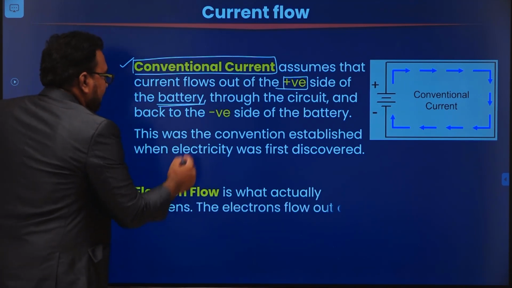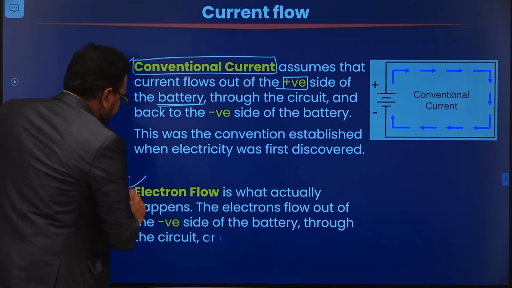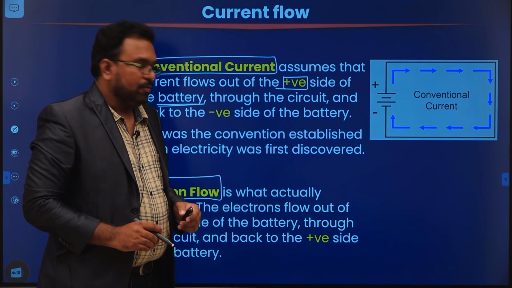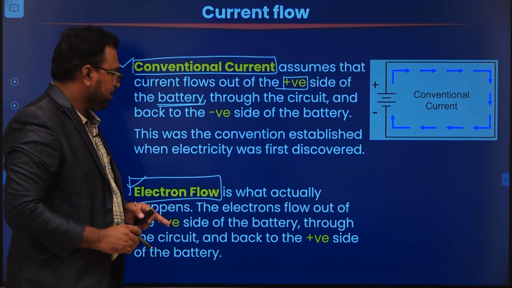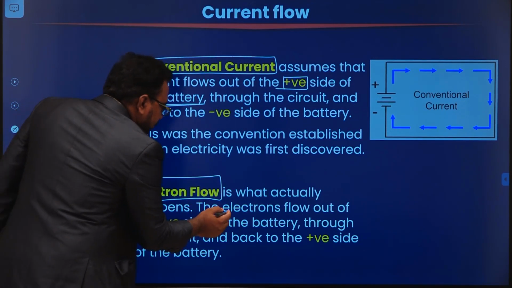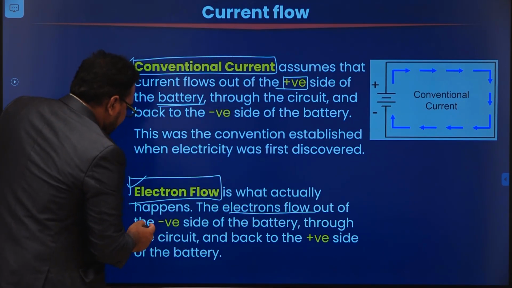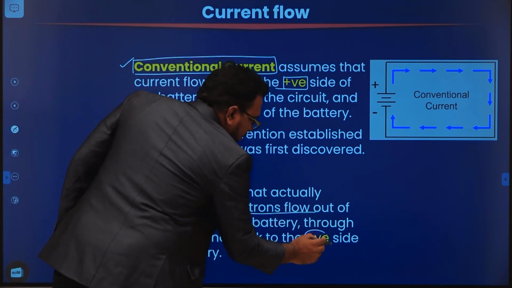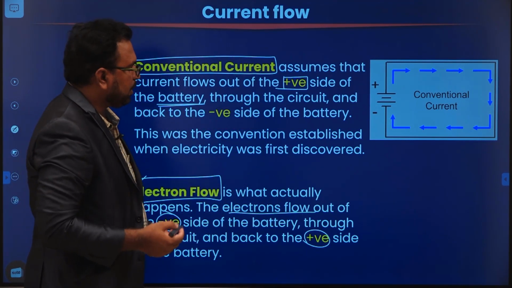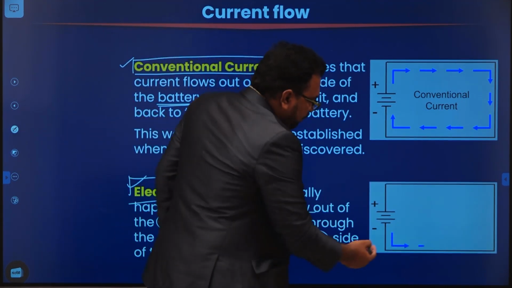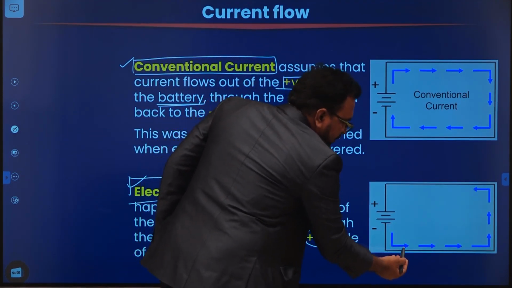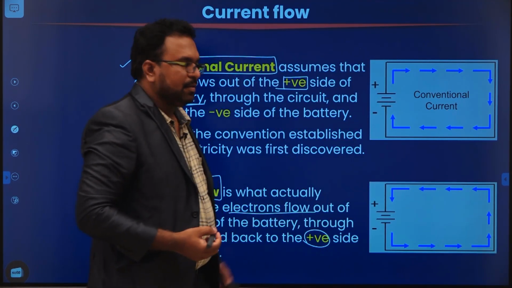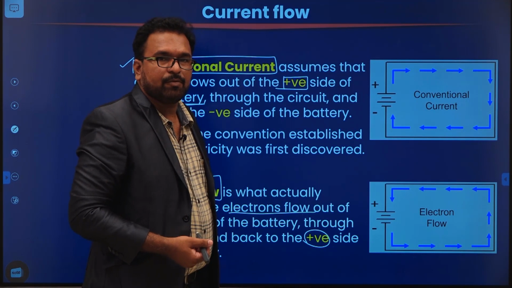Electron flow is exactly opposite to the conventional flow. How is electron flow going to be considered here? The electron flow is always out of the negative terminal of the battery and it will go back to the positive terminal of the battery like this. The electron flow will come out of the negative terminal of the battery, go through the circuit and come back to the positive terminal of the battery. This representation is called electron flow.